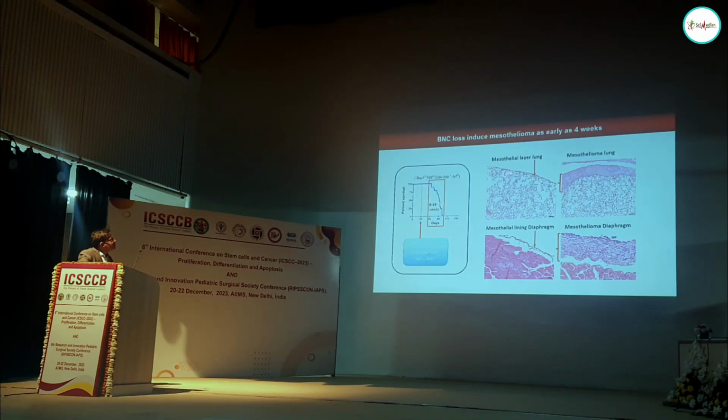So this is a normal mesothelial lining around the lungs. But if you look within 4 weeks, see how much hyperplasia and tumor incidence you can already see. How thick are these layers within 4 weeks of deleting these genes. This is another mesothelial layer on the diaphragm area. You can see how thick these tumor cells already are.